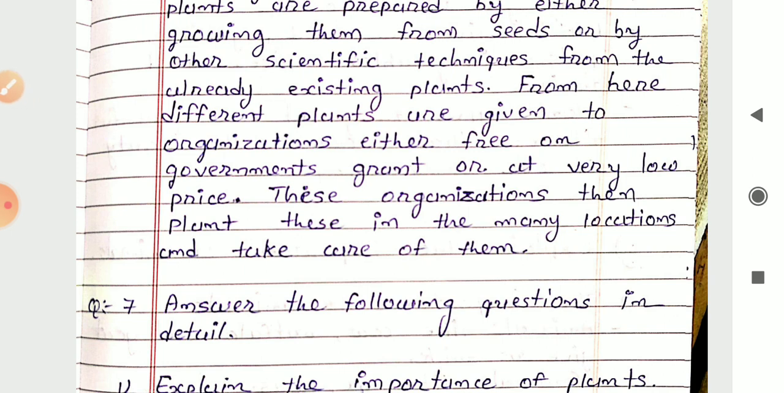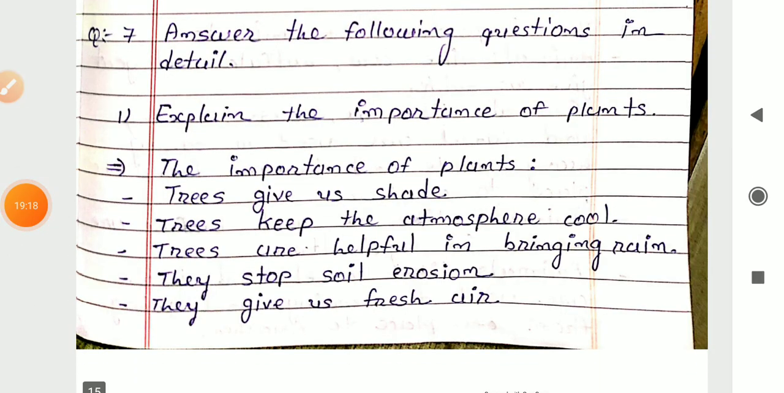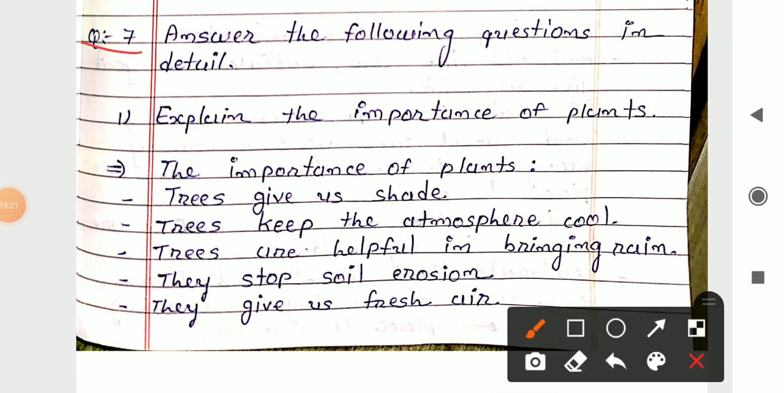So these are the definitions of different terms in question number 6, that is sanctuary, zoo and nursery. Here our question number 6 gets over. Next is question number 7. Question number 7 is: answer the following questions in detail. In that, the first one is explain the importance of plants. What is the importance of plants?